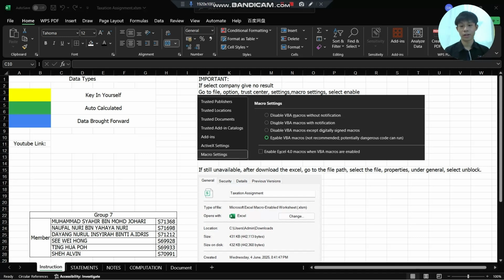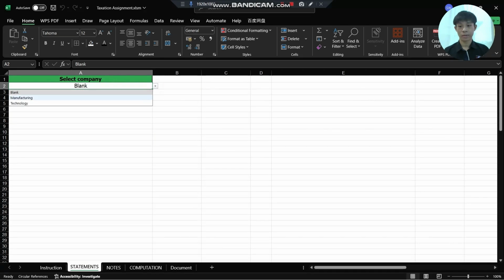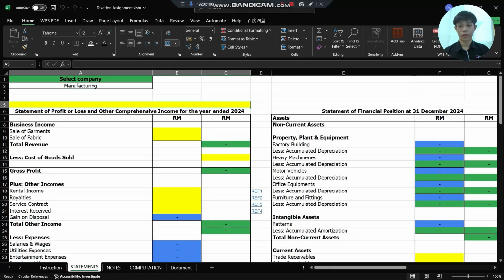My task in this assignment is to create a scenario and also prepare the proof documents. For instruction, the yellow box we need to key in manually, the green box will calculate automatically, and for the blue box the data will be brought forward. Now I will start from the manufacturing company. First we click on statement and select manufacturing. For the first yellow box we fill in the company name.